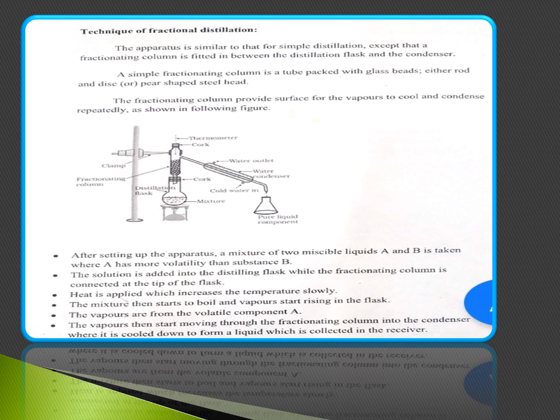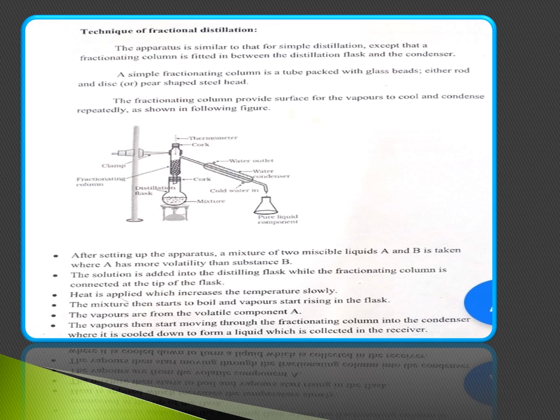After setting up the apparatus, a mixture of two miscible liquids, A and B, is taken, where A has more volatility than substance B. The solution is added into the distillation flask while the fractionating column is connected at the tip of the flask. Heat is applied, which increases the temperature slowly.